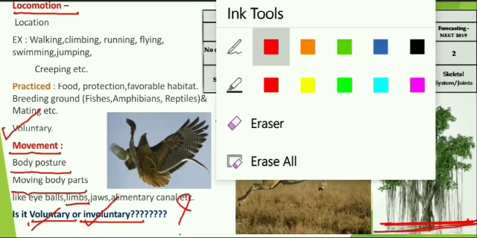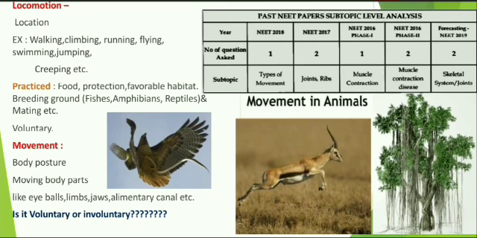Another very interesting thing you might have noticed: this deer is jumping or running. Is it locomotion or movement? It is purely locomotion. But above this figure, they have mentioned movement. Is it correct or not? It is correct, because in our syllabus, while studying movement and locomotion, we never differentiate.